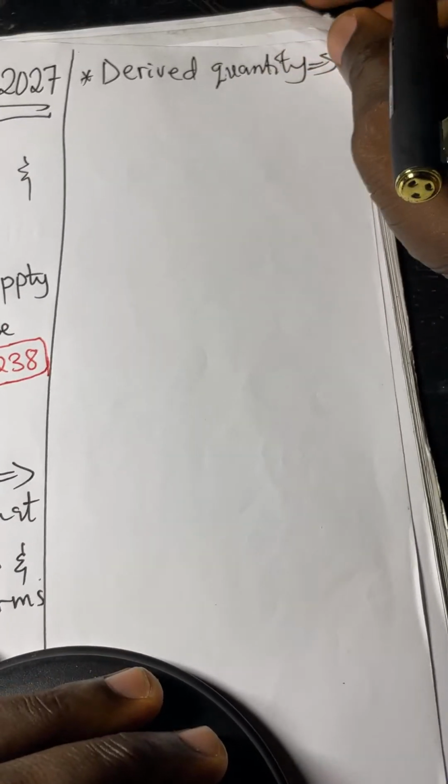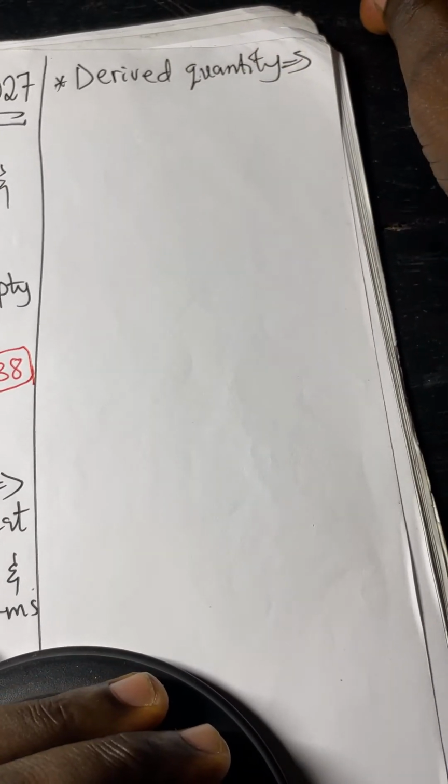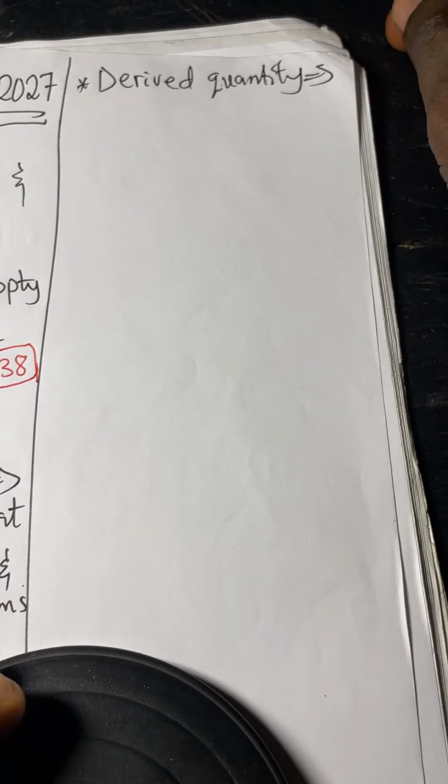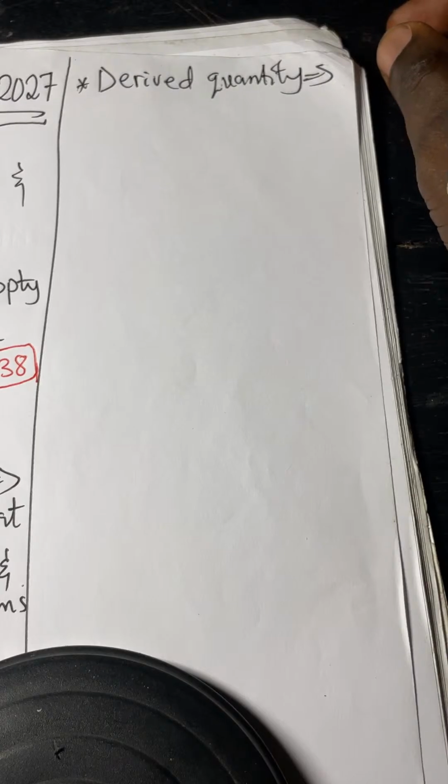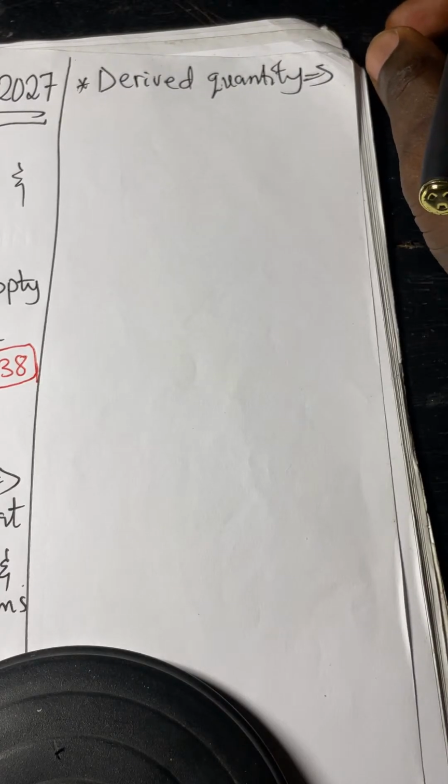That is why we call them derived quantities. Take note of that. So they depend on a combination of two or more fundamental quantities. That is for derived.